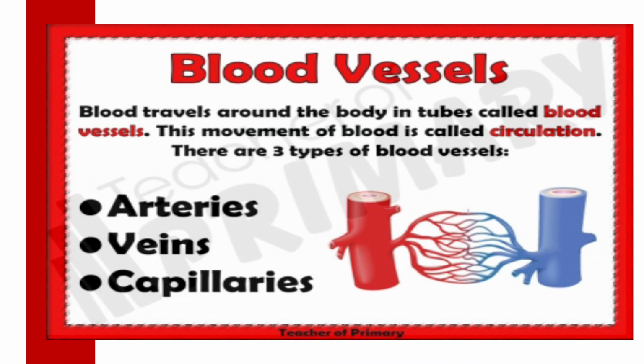Now proceeding to the next, the last part is the blood vessels. Blood travels around the body in tubes called blood vessels. This movement of blood is called circulation. There are three types of blood vessels: arteries, veins and capillaries.